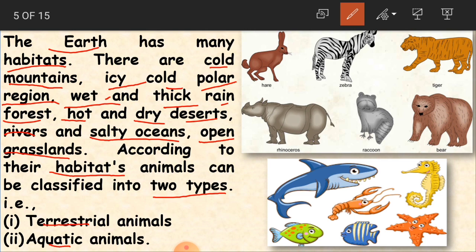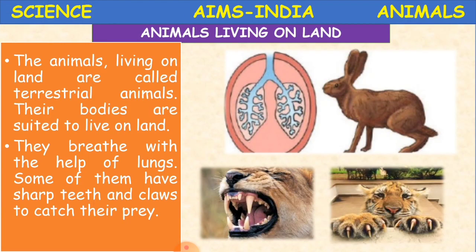So if you see, children, here in the picture, all these are terrestrial animals. Are you able to see here? Hare, zebra, tiger, rhinoceros. Okay, all these are terrestrial animals which live on the land. And these are what? I hope you guess. Yes, these are water animals, that are aquatic animals. Clear, children? Now we'll learn about the animals which are living on land.